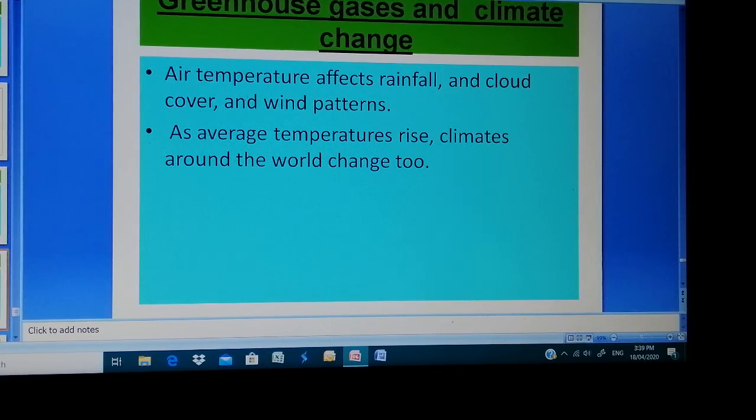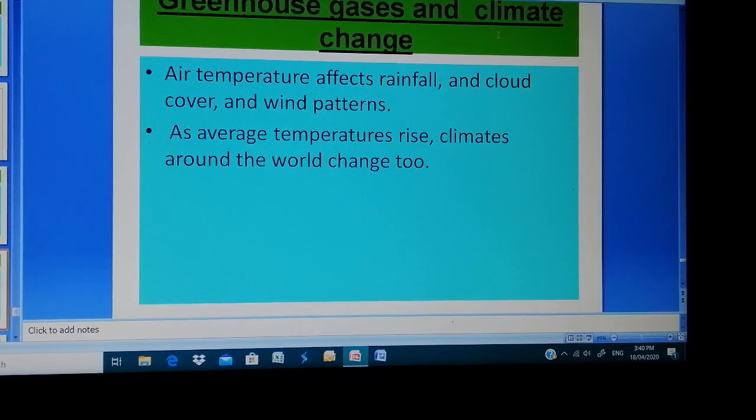See, the temperature of the atmosphere affects rainfall, cloud cover and wind patterns. So as the temperature rises, what happens? The climate around the world can also change. We have studied what global warming is.